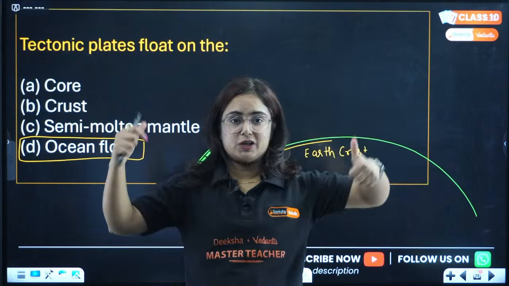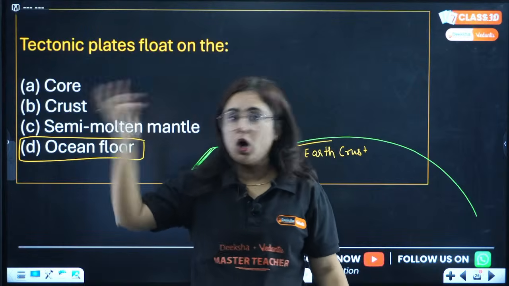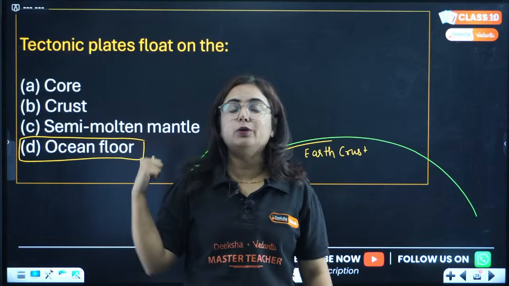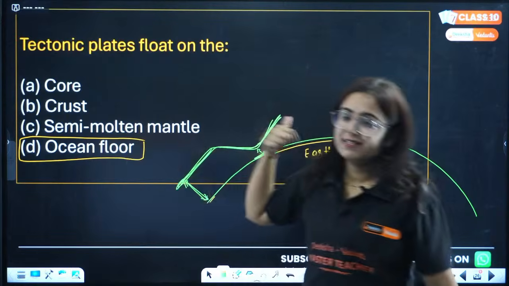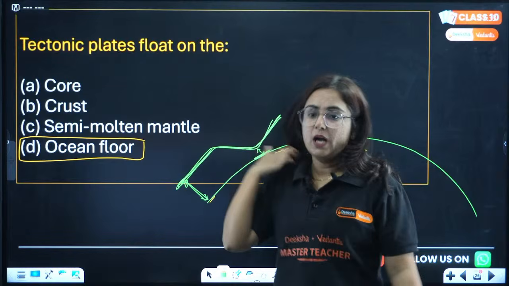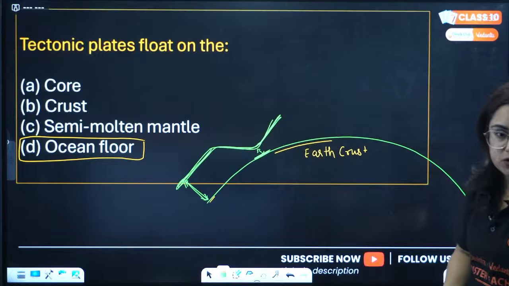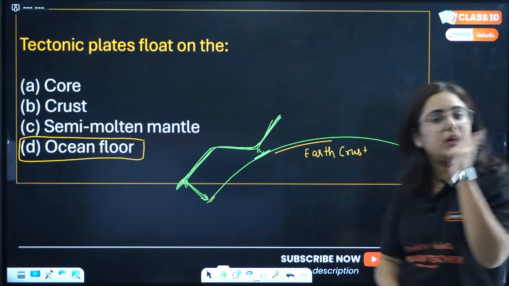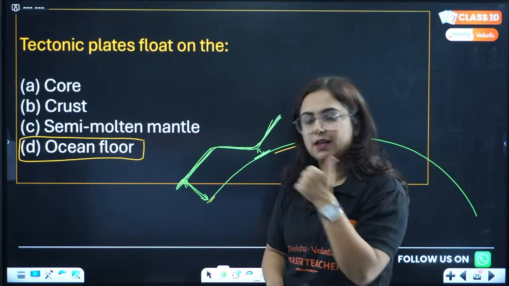So Akanshi, Lakshmi, is that point clear to you? That the tectonic plates are not floating over ocean floors. They are floating over the asthenosphere, which is in a semi-molten state. Get it? This is 9th grade particularly, and we are studying the second chapter of SST, that's shaping of Earth's surface.